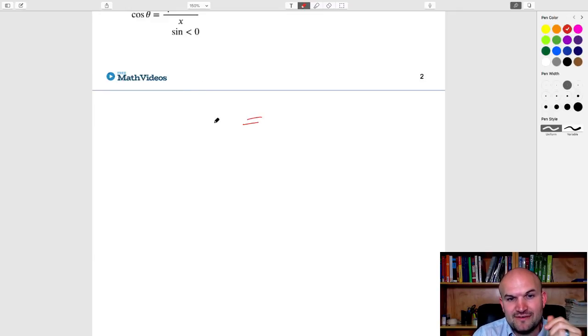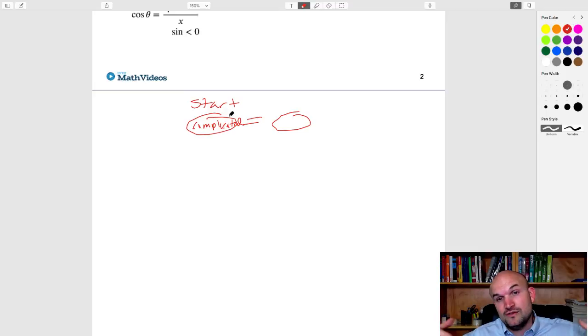So you have an identity, you have one side and you have the other side. Always start with the one that's more complicated. So that's usually an idea of, oh, this one has a lot of addition, subtraction, multiplication, whatever. Start on that side.